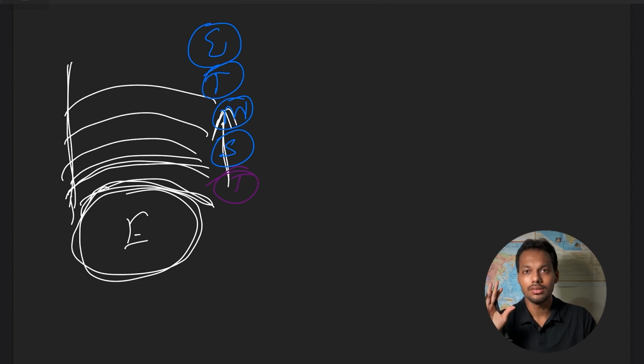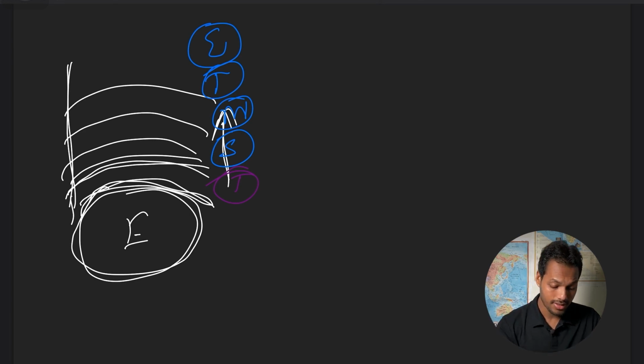All these layers have significance from our survival point of view. If we talk about the troposphere, that is the lowest layer.